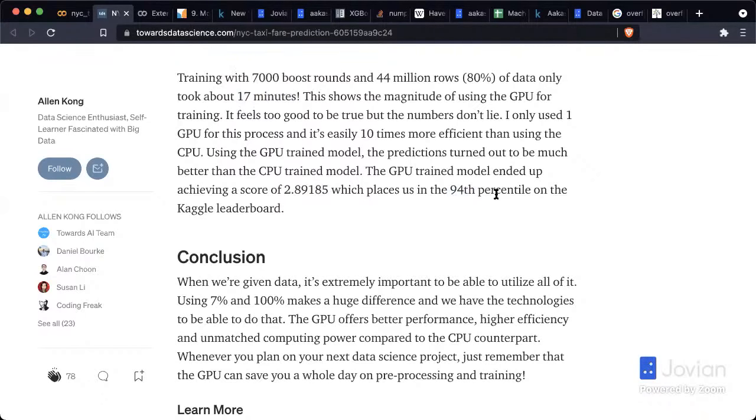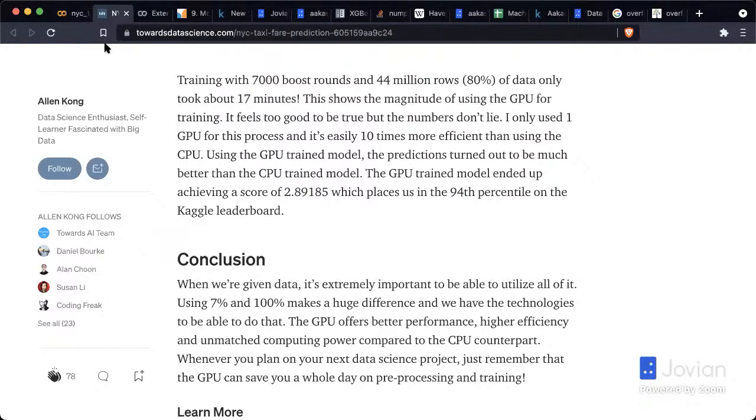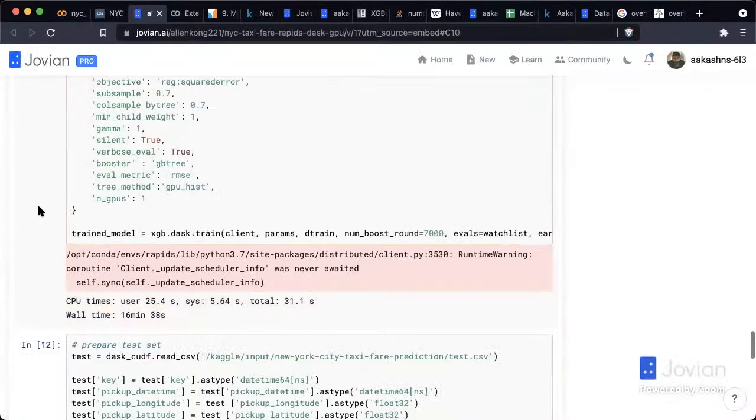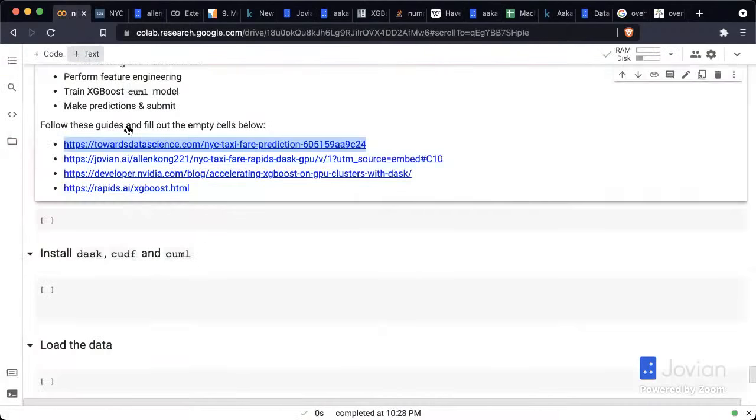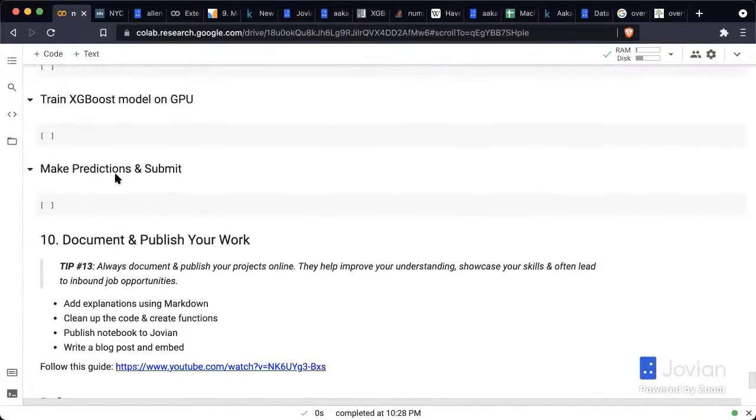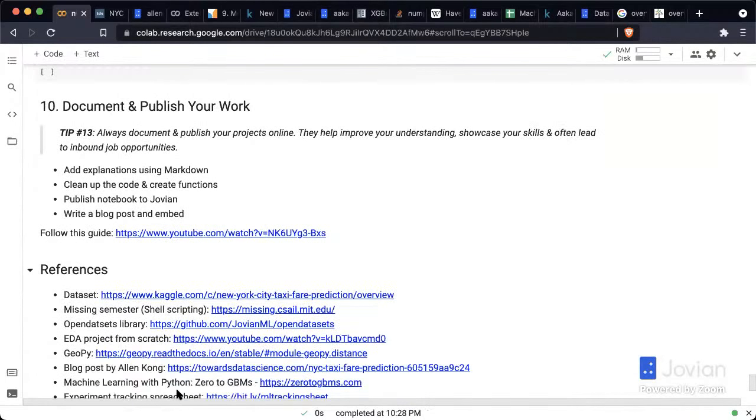placed him in the 94th percentile, or the top 6% of the data set. So you can check out his notebook here as well. His notebook is listed here. It's a good tutorial on how to use Dask. So that's an exercise for you. And finally,